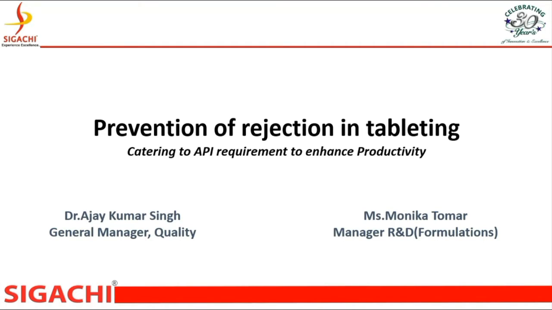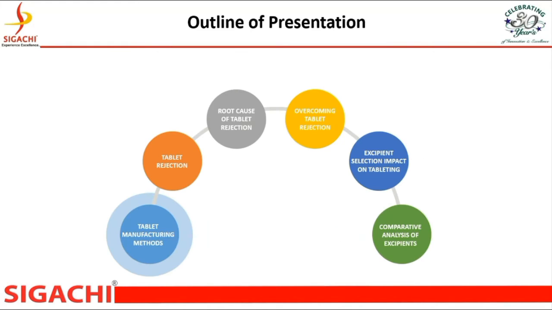We are starting the discussion of prevention of rejection in tableting. Almost 90% of the formulations available in the market are solid oral, and most formulators' first choice is to increase productivity without compromising on quality. It is possible when rejection is avoided.